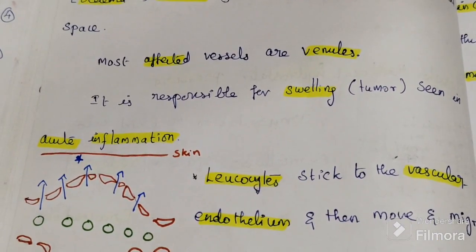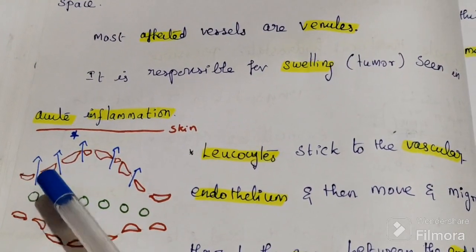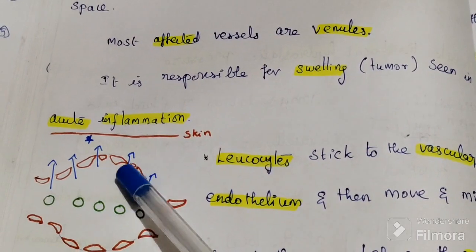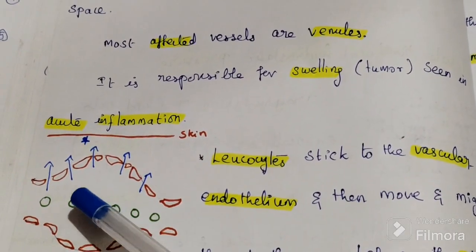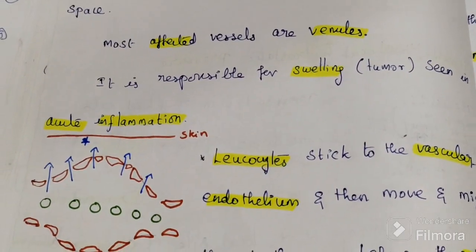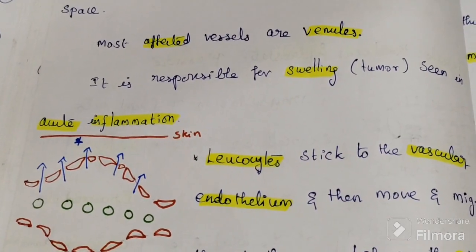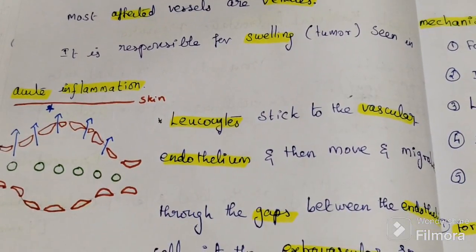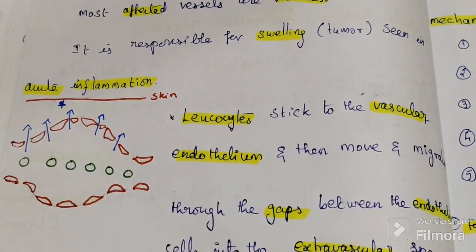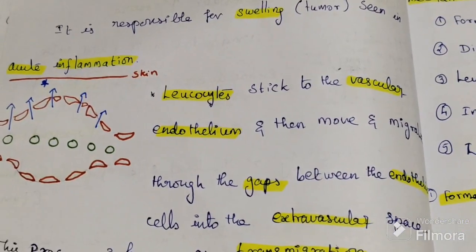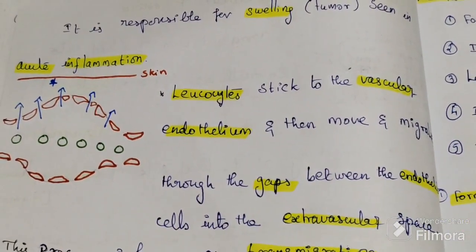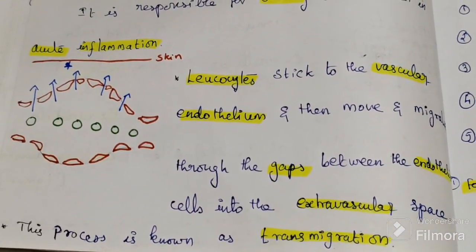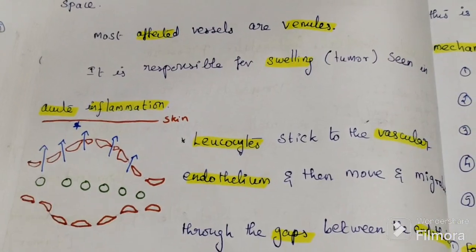In the normal endothelial cell, we know this creates gap formation. The gap allows the WBC to go out. This leads to escape of protein-rich fluid, that means exudate. The most affected vessels are venules. Fluid and protein come out. Here fluid as well as protein comes out. It is exudate.